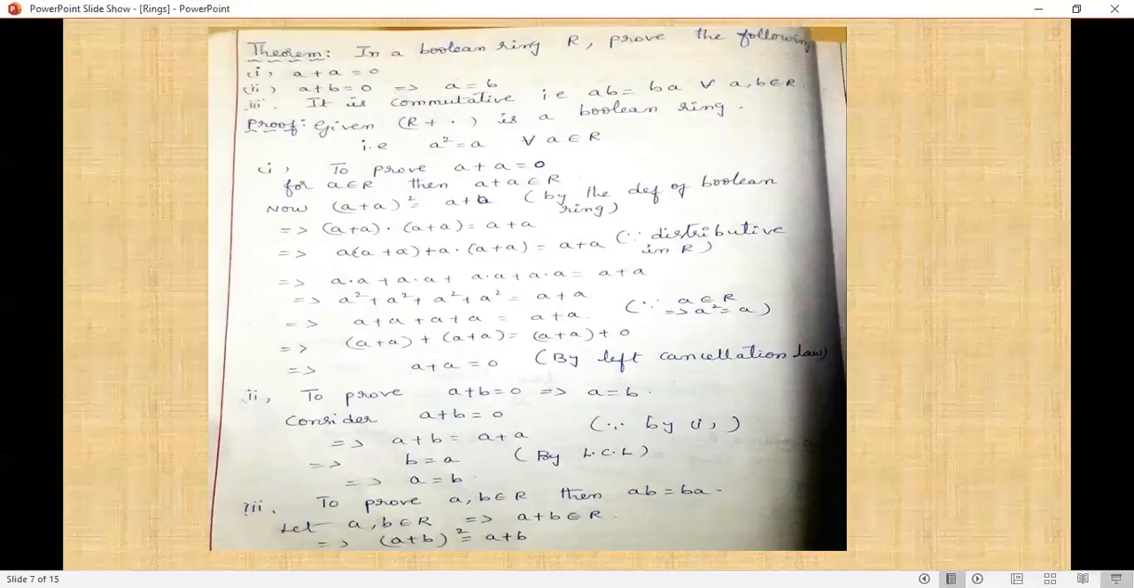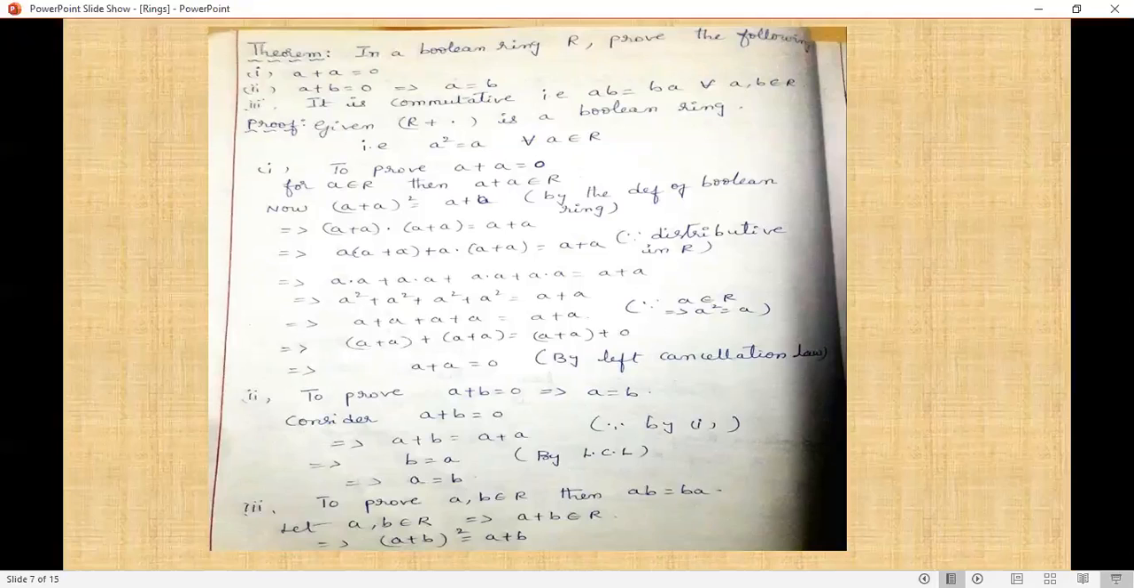Since R is a Boolean ring, its power equals the same element. Therefore, (A+A)² = A+A. That means (A+A)(A+A) = A+A. We are just multiplying here: A(A+A) + A(A+A) = A+A.